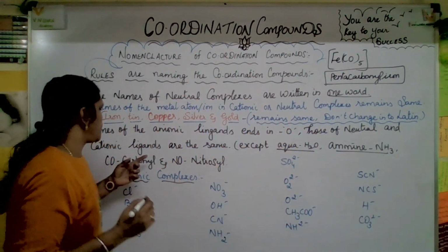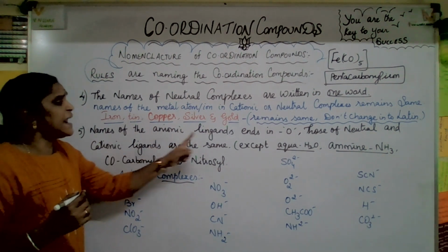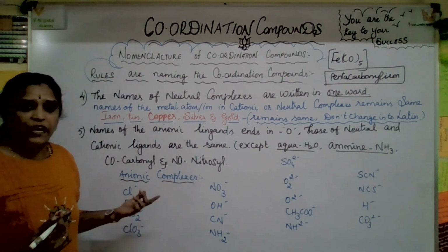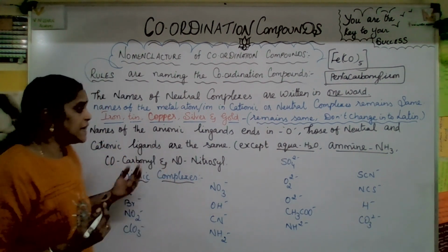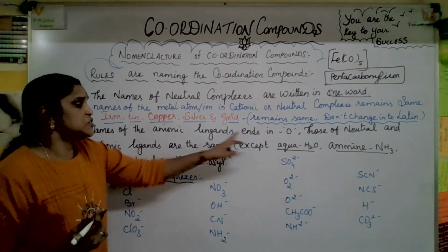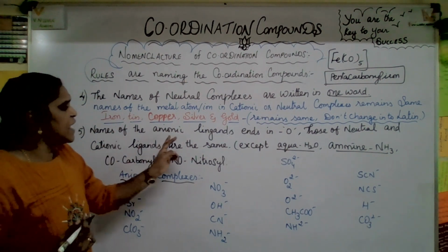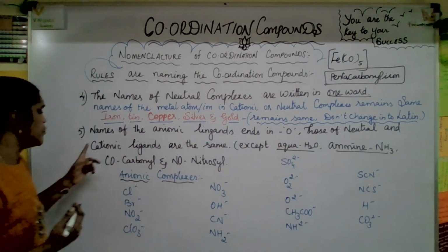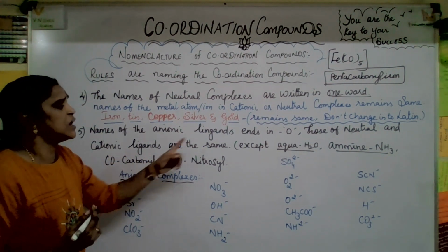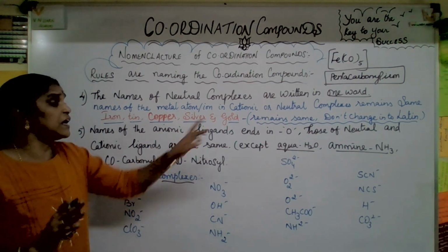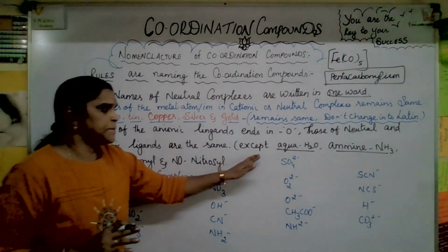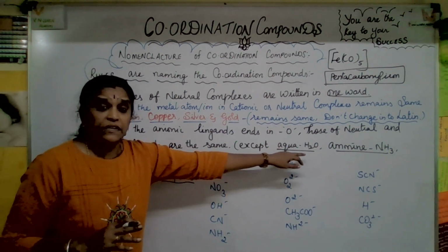Now, the next point: names of the anionic ligands end in O. Anion, you know very well, chloro, bromo. So, in that way, here they mentioned very clearly that anionic ligands end in O, and those of neutral and cationic ligands are the same, except water. Water, it is neutral, no?